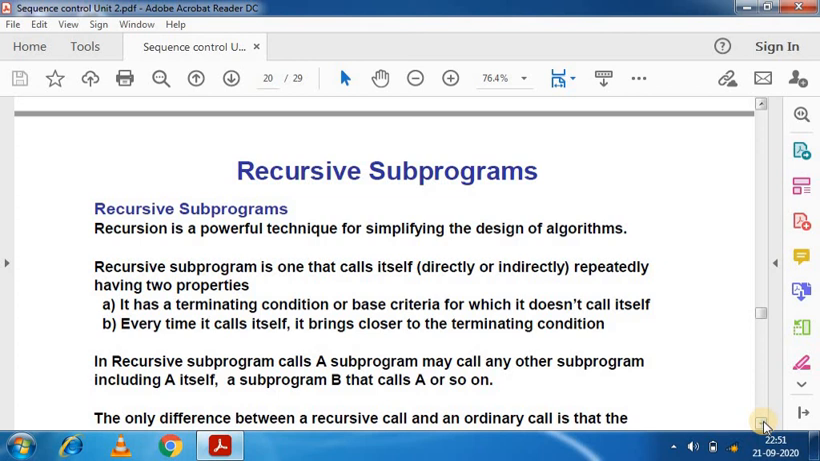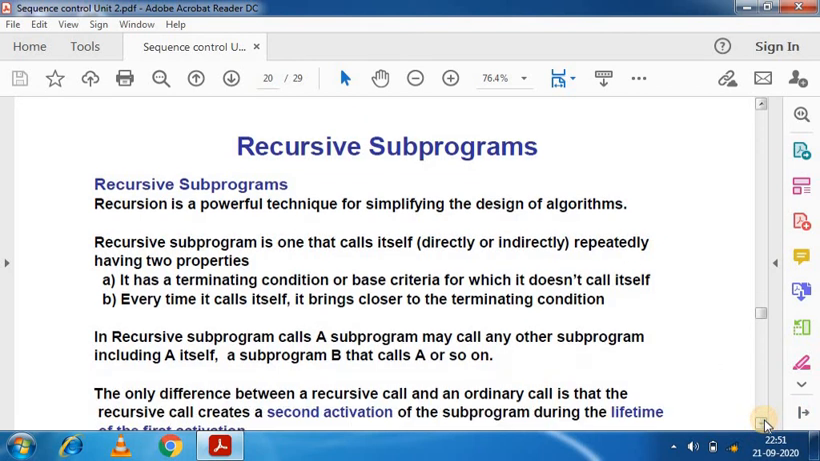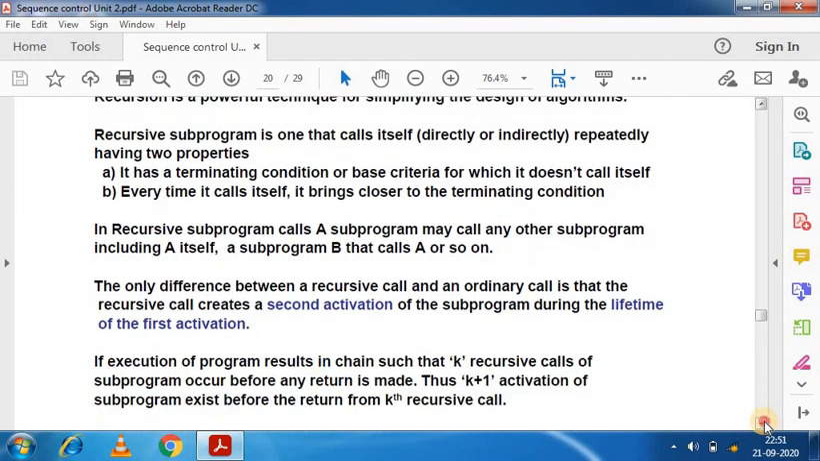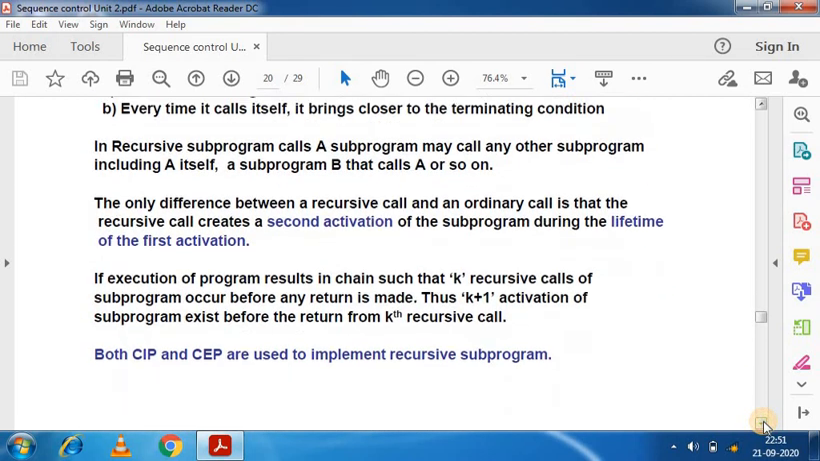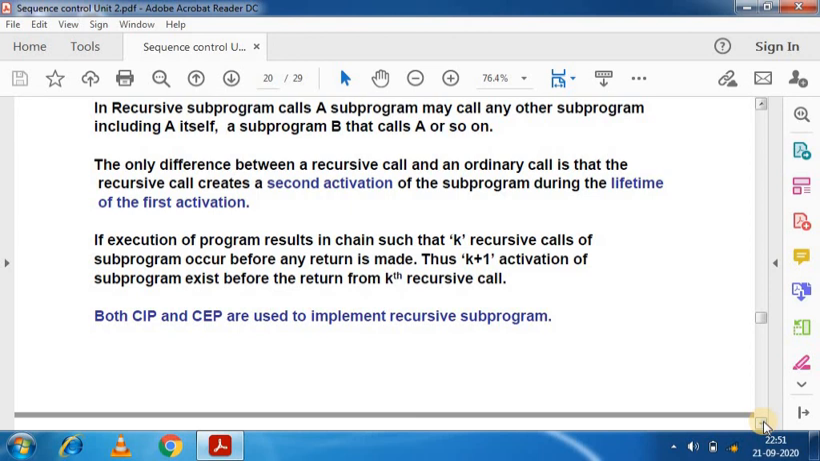Then in a recursive subprogram call, a subprogram may call any other subprogram including itself. So this is the actual explanation of recursion, and both CIP and CEP terms, instruction and environment pointers, are used to implement recursive subprograms. So this is the actual implementation of sequence control.